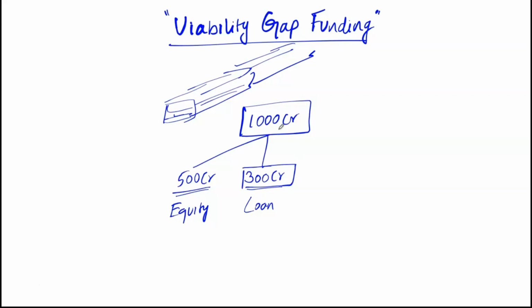So now there is a shortage of 200 crore. So how can this shortage be funded? The one option in front of the company is to go back to the bank and ask for the remaining 200 crore as a loan. But the bank has already taken a stand that this project has viability to service only a 300 crore loan. It means whatever profit they make is adequate enough to pay only a 300 crore loan.